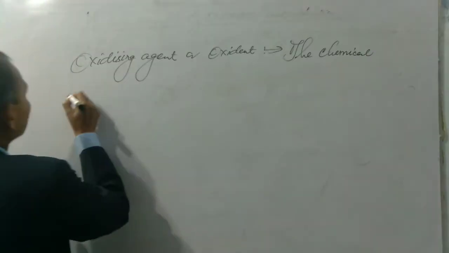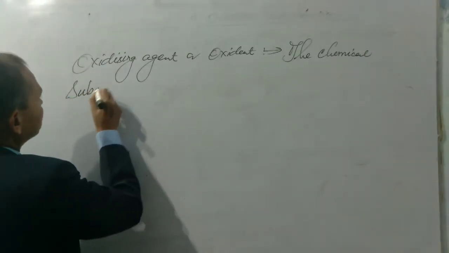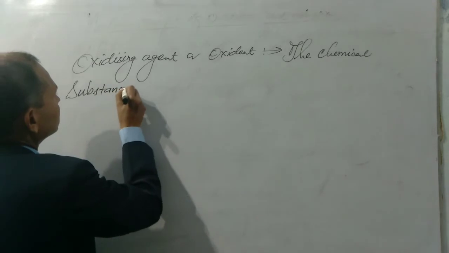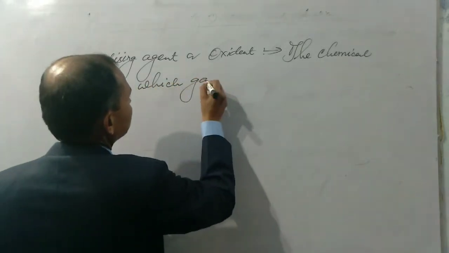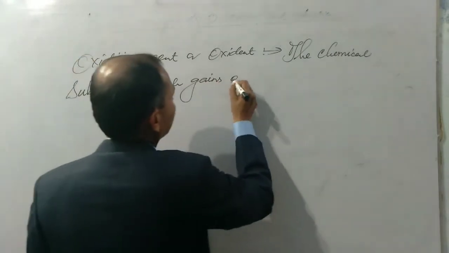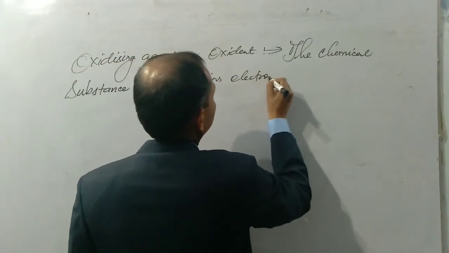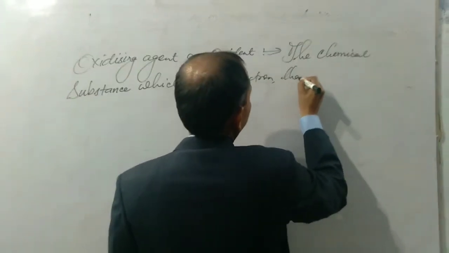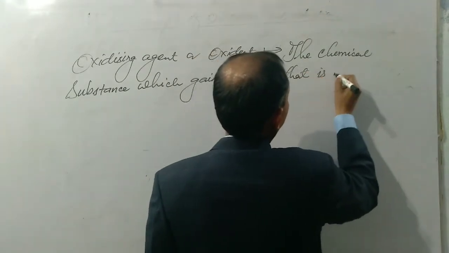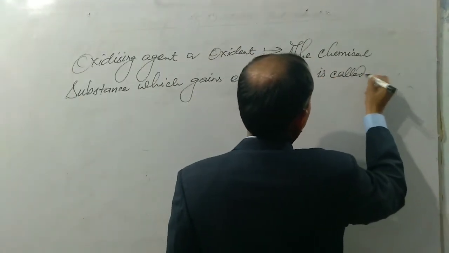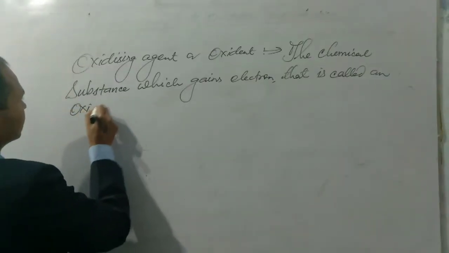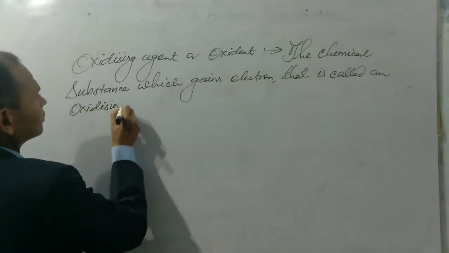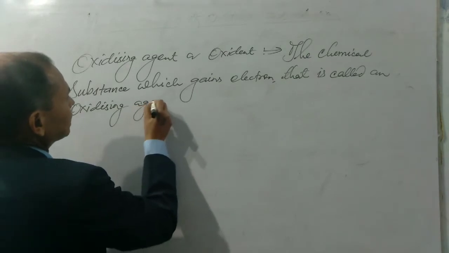The chemical substance which gains electron is called an oxidizing agent.